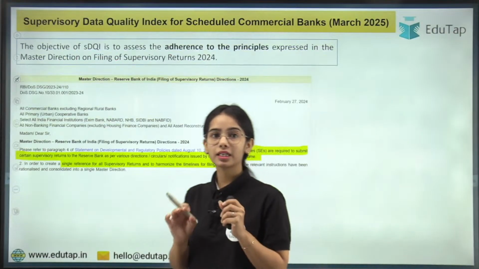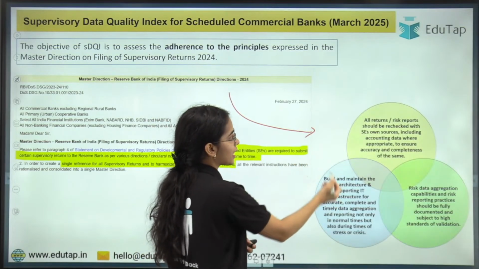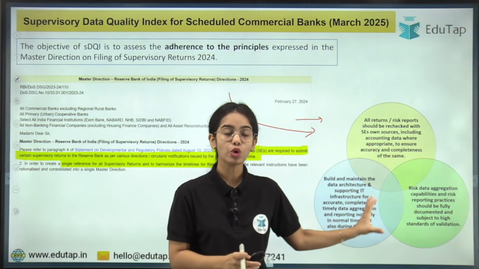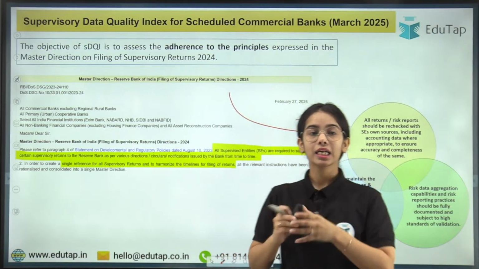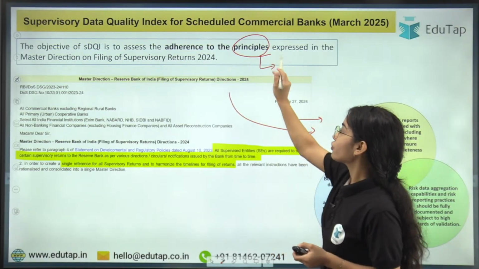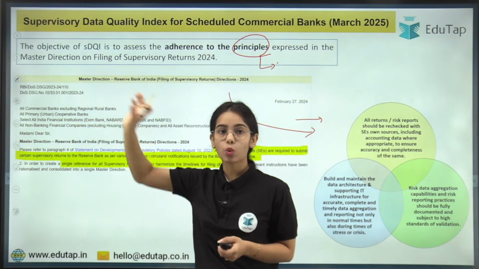Okay, and under this master direction, there were various provisions provided by the Reserve Bank of India. Now, I have brought some provisions for you so that you are able to understand that this master direction had certain principles. On the basis of the principles, the Supervisory Data Quality Index checks the quality of data.